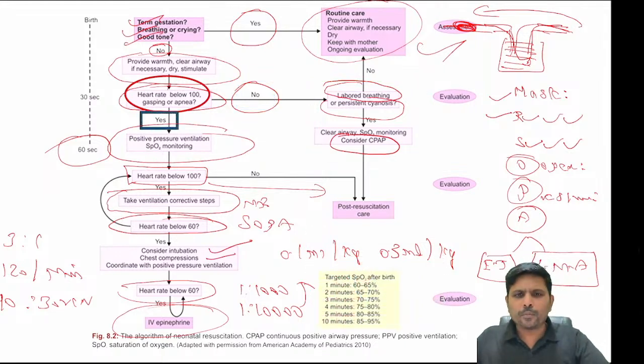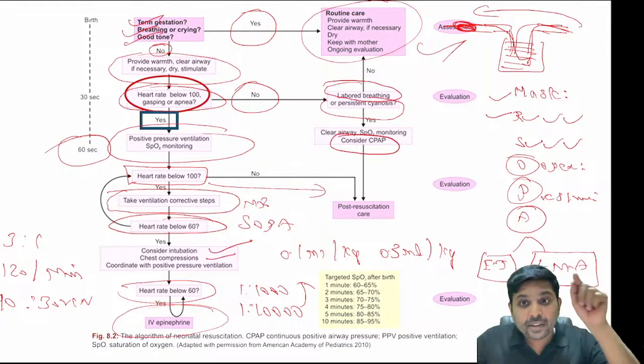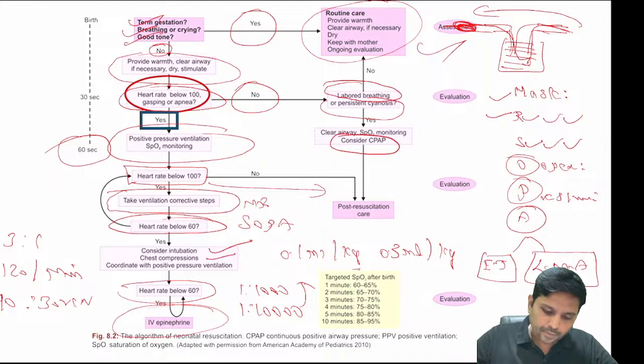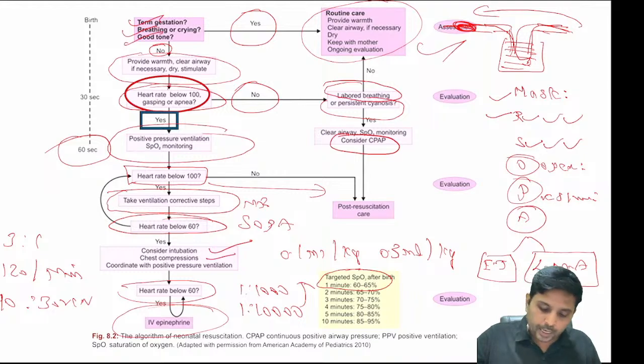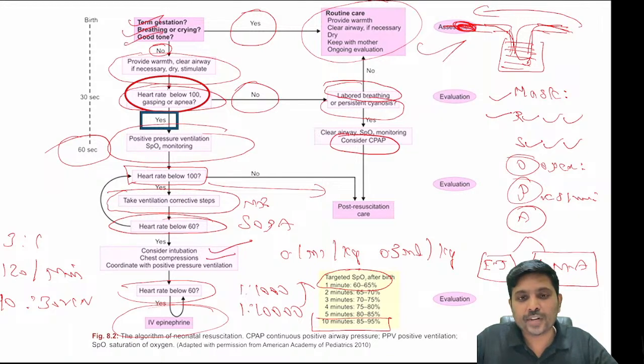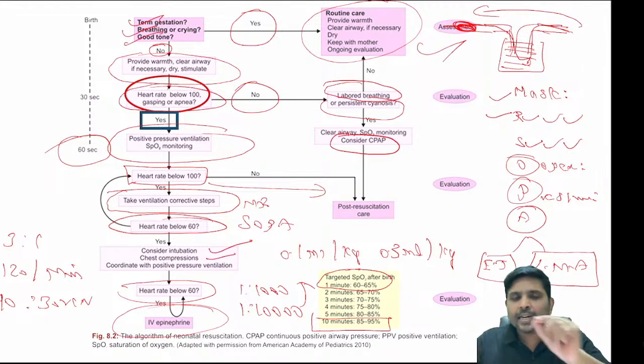Remember, one more point: each and every time people must be asking you, what is the oxygen? What is the SpO2 immediately after birth, even in normal children? Even in normal children, at 1 minute after birth, it doesn't mean that you need to do a resuscitation. It takes almost 10 minutes to attain a saturation of 95%, even in a normal person.